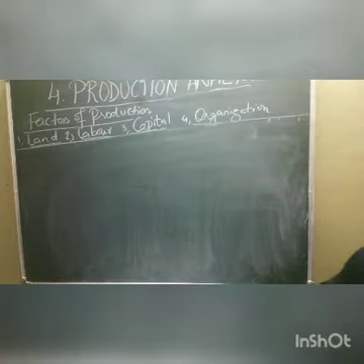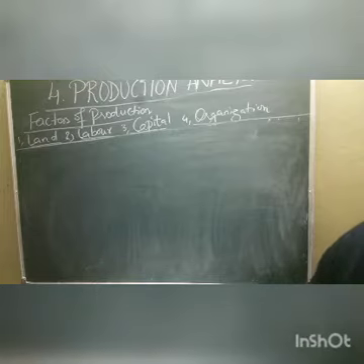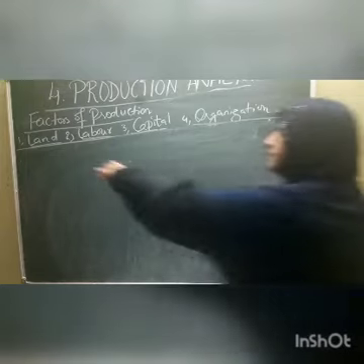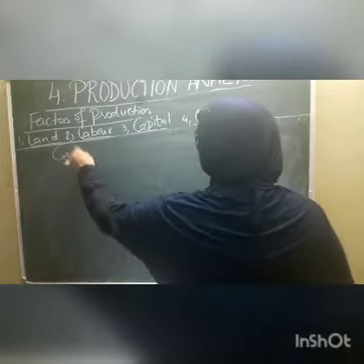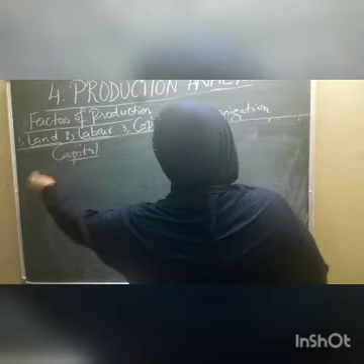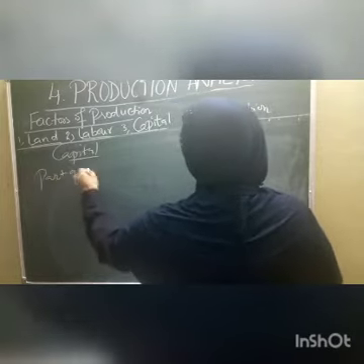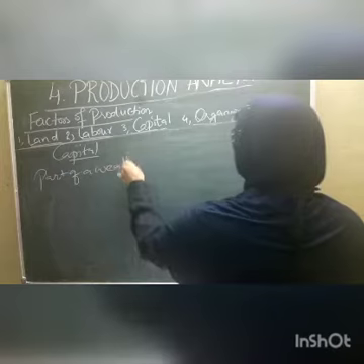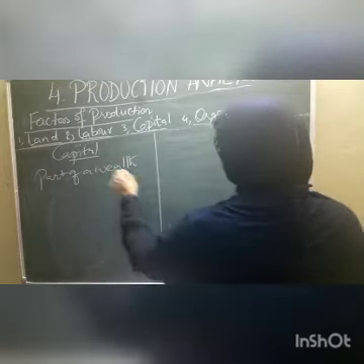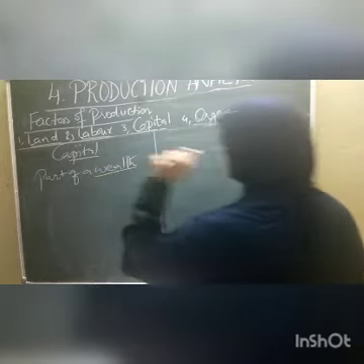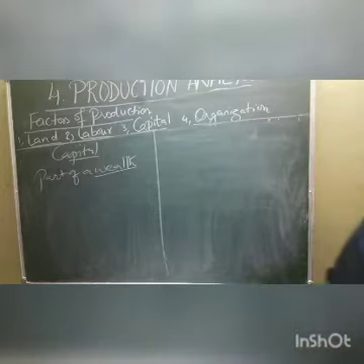Capital means part of the present wealth of an individual, which he uses for production purposes.